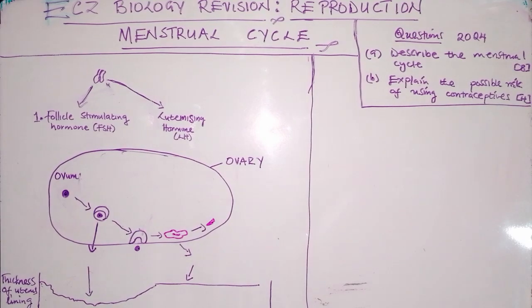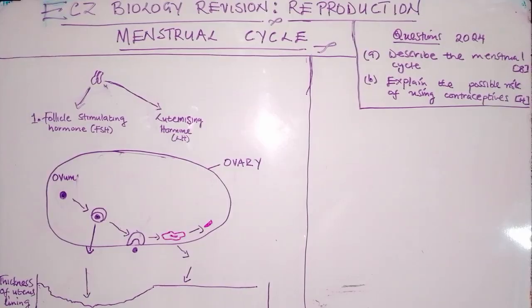So what is the menstrual cycle? First you need to understand what the menstrual cycle is.